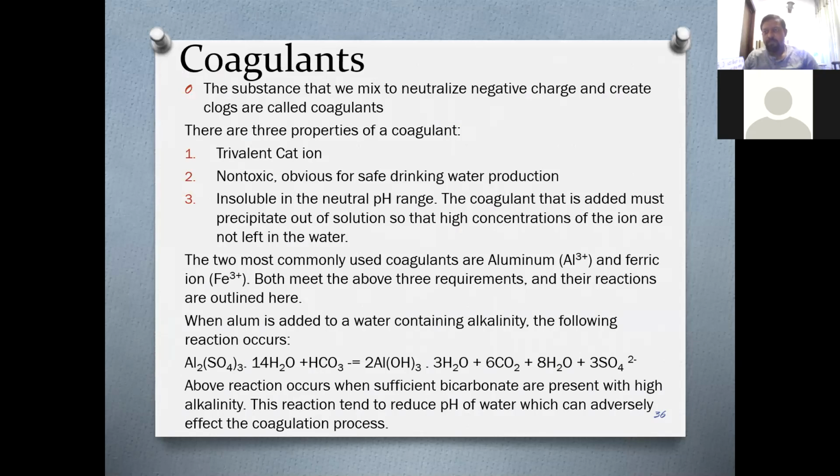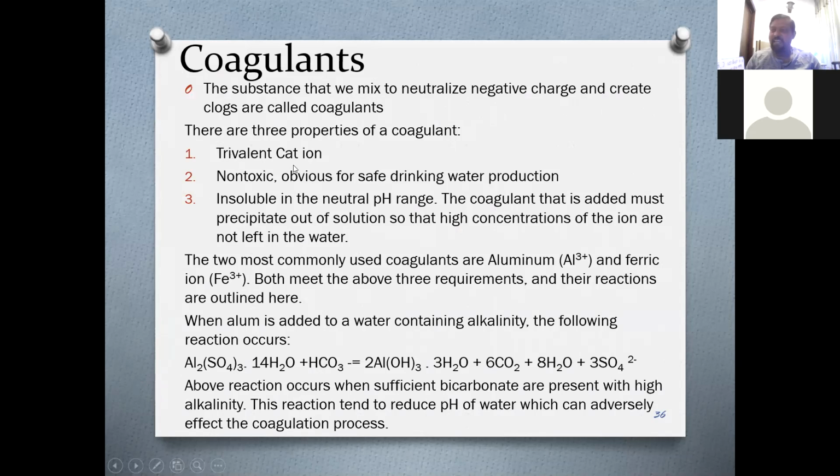Now, the cations that we put into this comprise a group of chemicals called coagulants, right? Coagulants are the substances that we mix to neutralize negative charge and create flocs. There are 3 properties of a coagulant. So these are the 3 major properties that it should possess.